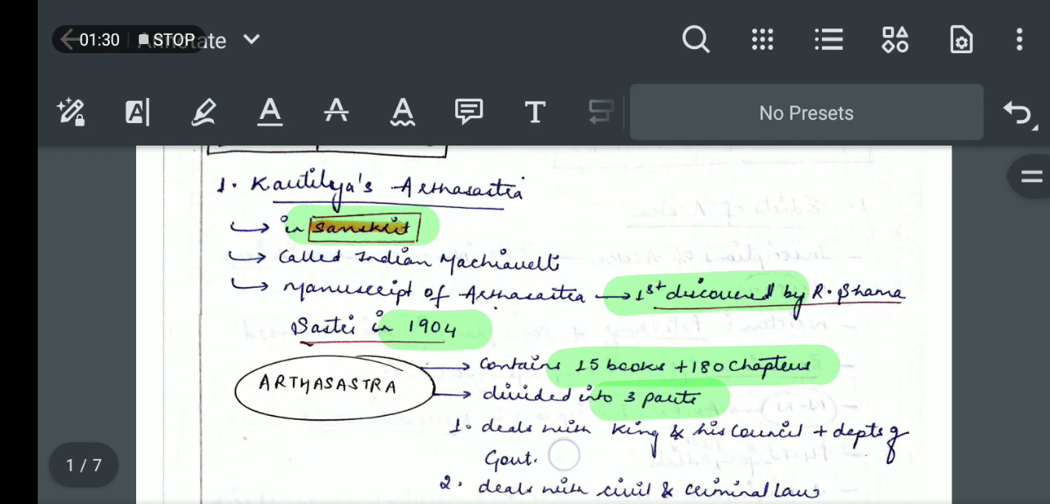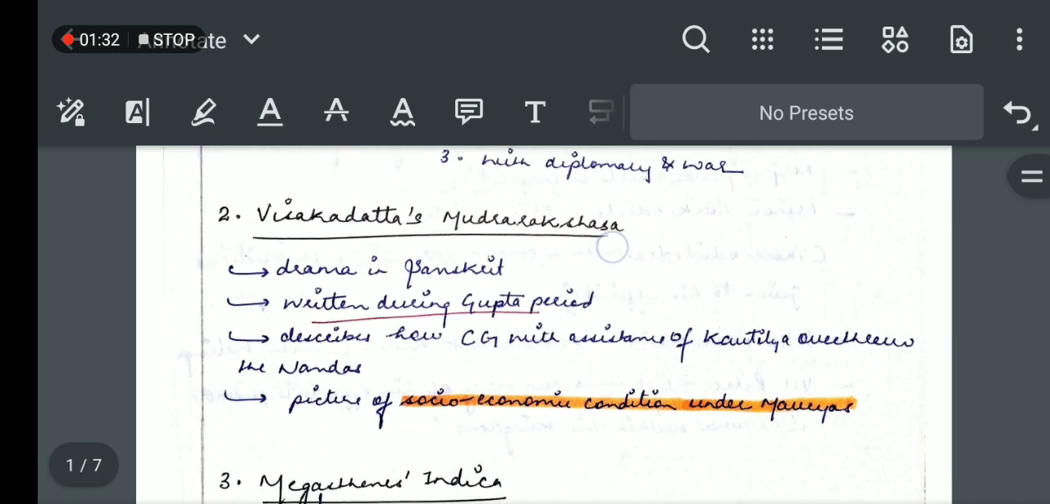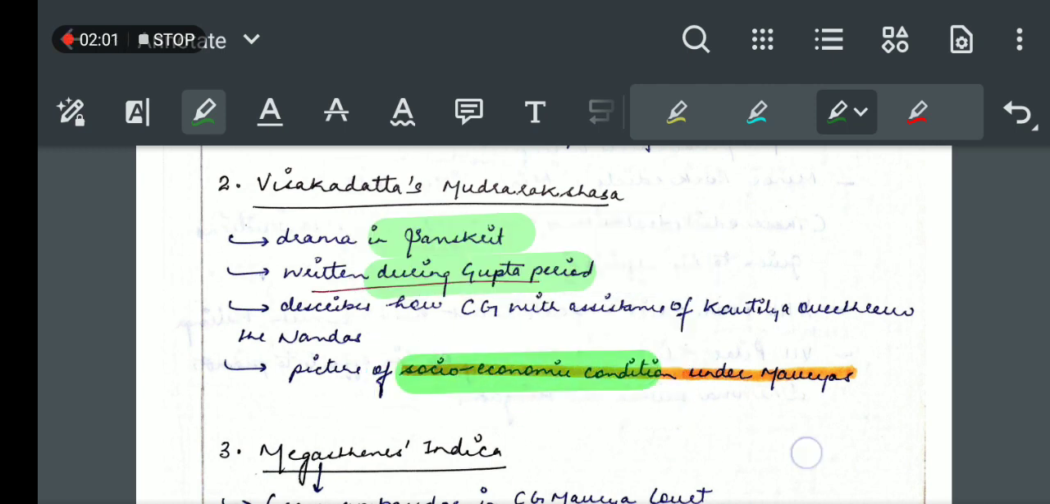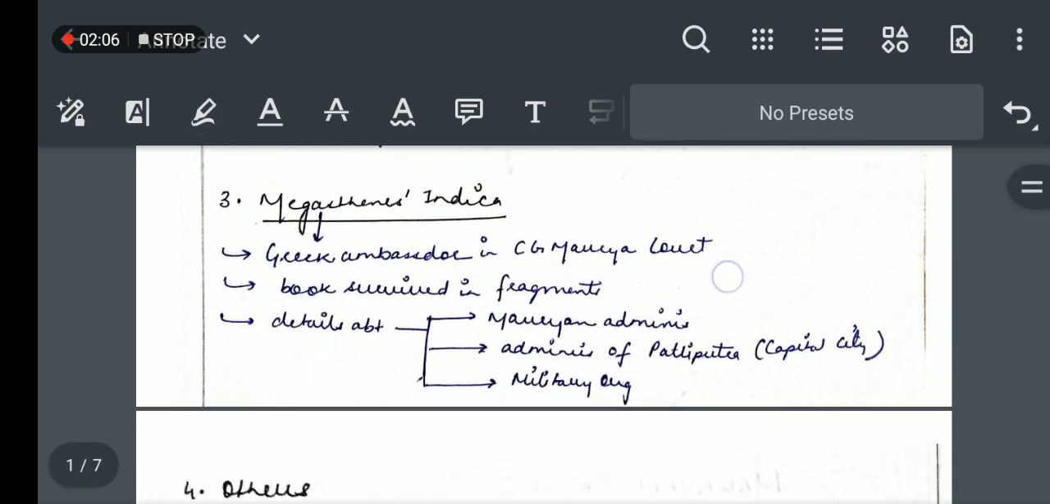In which language? Sanskrit. Moving to the next, Vishakha Datta's Mudrarakshasa. It was written during the Gupta period. It's a drama in Sanskrit. It describes how Chandragupta Maurya, with the assistance of Kautilya, defeated the last ruler of the Nanda dynasty, Dhananand, overthrew the Nandas and established the Mauryan empire. This book depicts the socio-economic condition under the Mauryas.